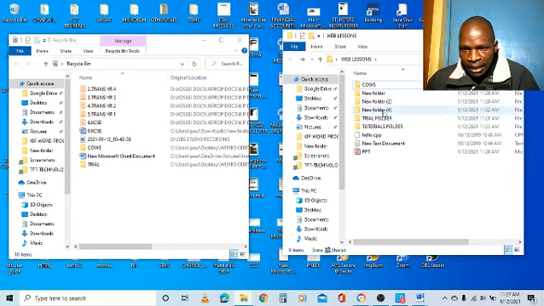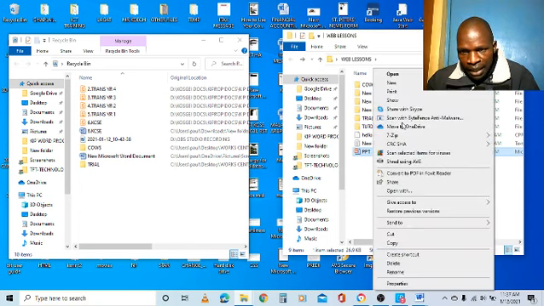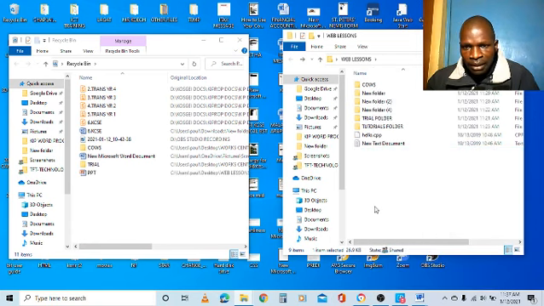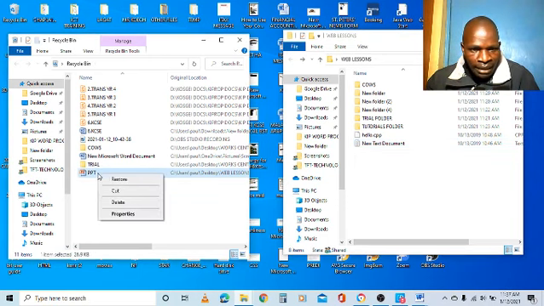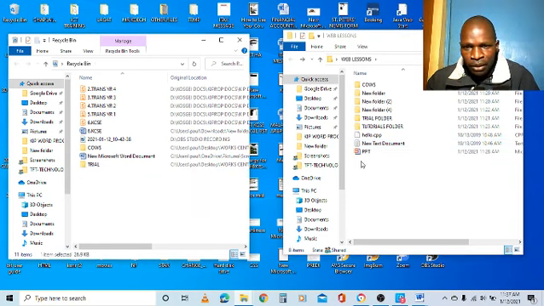Another method of deleting a file or a folder. Let me delete this file ppt. So click to select it, right click, and one of the options here is delete. So I click delete, and on clicking delete, it is deleted, and you can see now it has come this side. It was not here. It was not in the recycle bin, and you can see it has come here. I can restore, so I can right click and restore. You'll see it has come back, and it's no longer there.